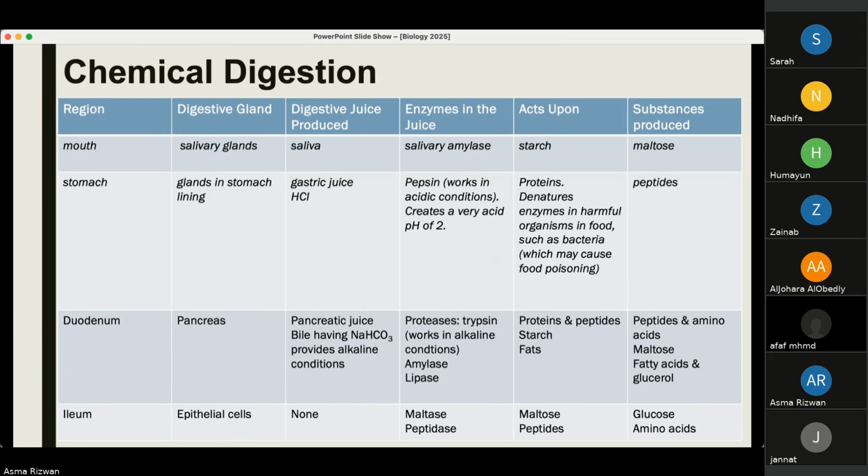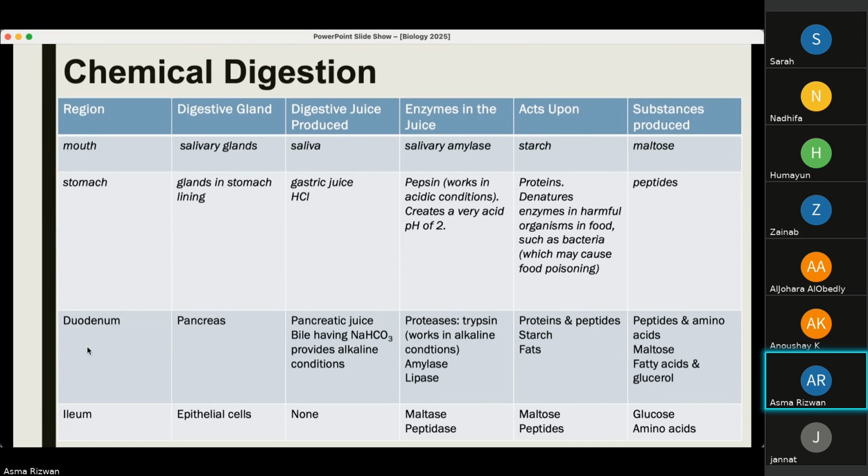Then the food enters the stomach, where glands in the stomach linings secrete gastric juice and hydrochloric acid. The gastric juice has pepsin, which works in acidic conditions. Where does this acidic condition come from? It comes from the hydrochloric acid secreted by the stomach, which creates a very acidic pH of 2. Pepsin digests proteins into peptides. And then the hydrochloric acid also denatures enzymes in harmful organisms in food, such as bacteria. So it is also a protective acid.